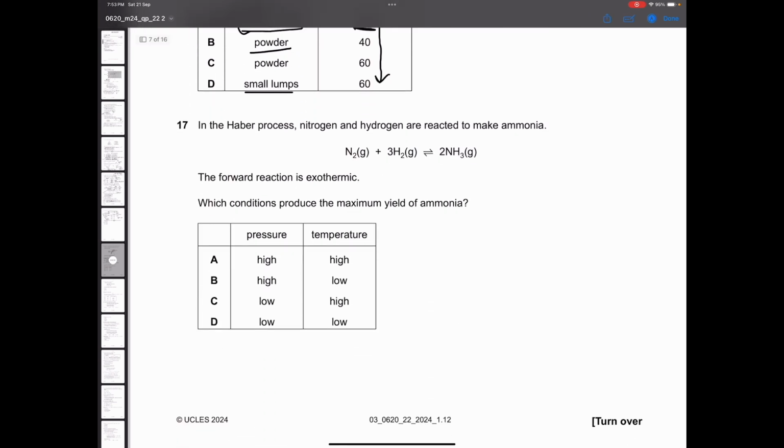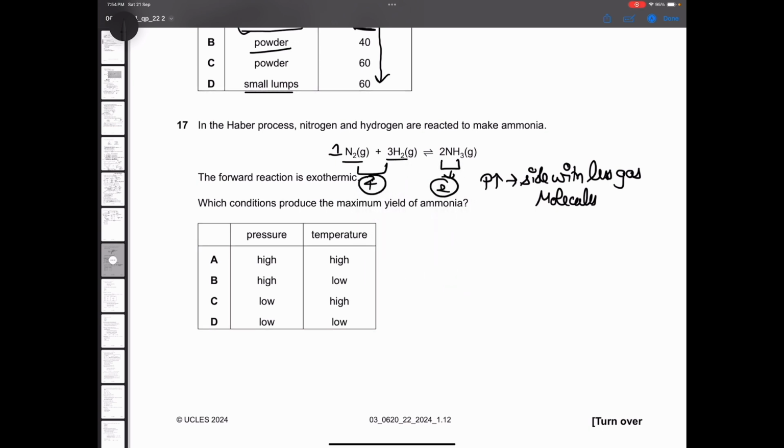In Haber's process, nitrogen and hydrogen, for this you simply need to remember that higher pressure favors the side with less gaseous molecules. Now, there is one gas molecule here, 3, total 4 on the reactant side. On the product side, there is 2. So if you increase the pressure, the equilibrium shifts to the side with less gaseous molecules, which is the forward side. So yield will increase because of high pressure. So option C and D eliminated.